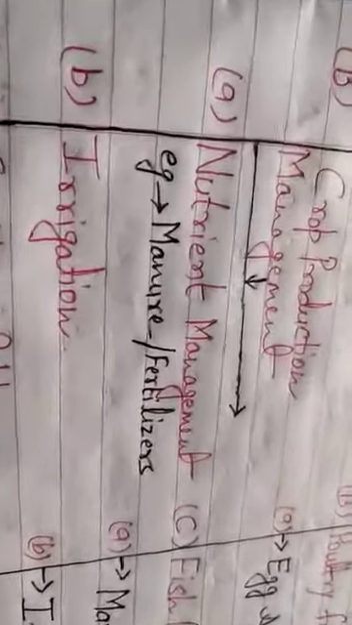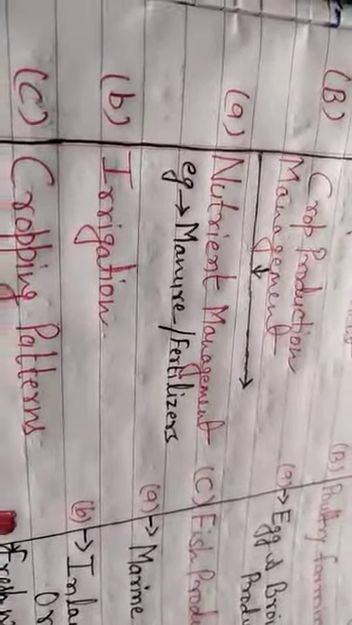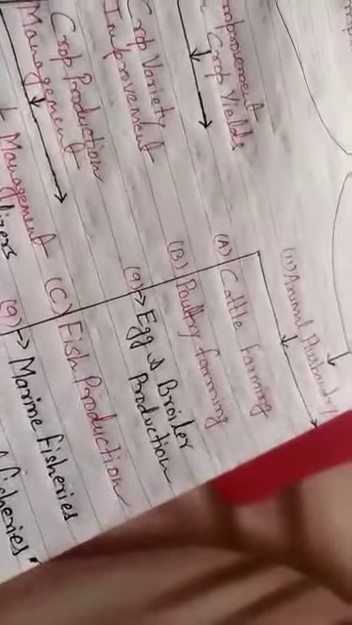Thereafter, we come to the point of irrigation. See, what is irrigation? Irrigation is the process through which the most essential requirement of water is fulfilled for the development of plants. The process of providing water to crops at different intervals is called irrigation. This is about irrigation. In irrigation, we are just providing water suitably to the plants.